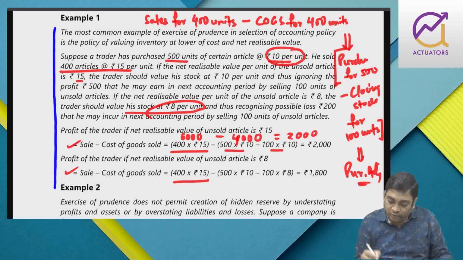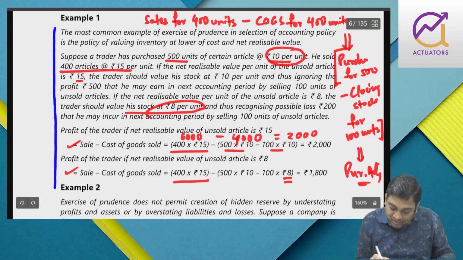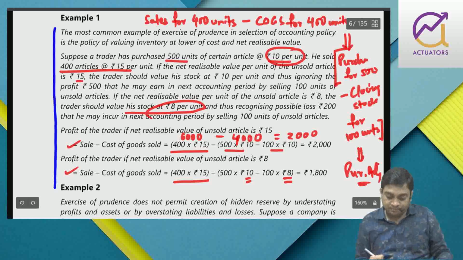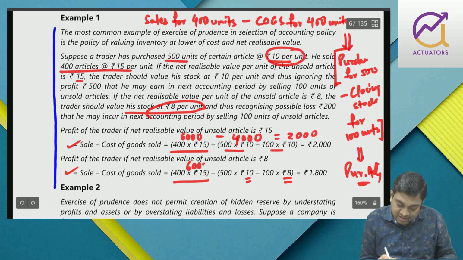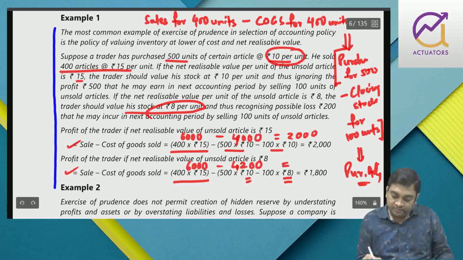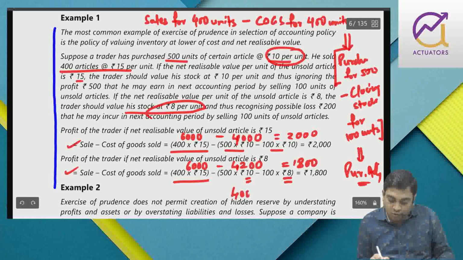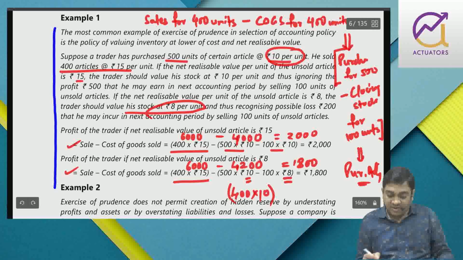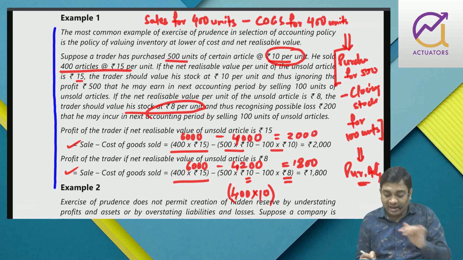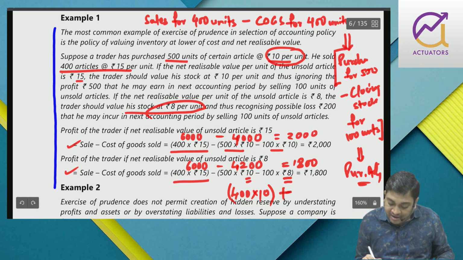So when you remove closing stock, you remove only 8. However, it has been purchased for 10. So in this case, your 6,000 is revenue minus 4,200 is your COGS. So you can easily see that 400 units actually sold. So 400 into 10 I will take. If I don't have to do it this way, I can do it directly. Plus on 100 units, I have to show a loss of 2.